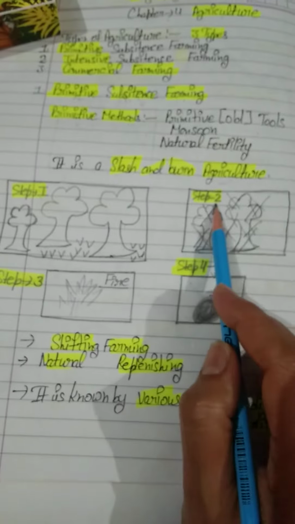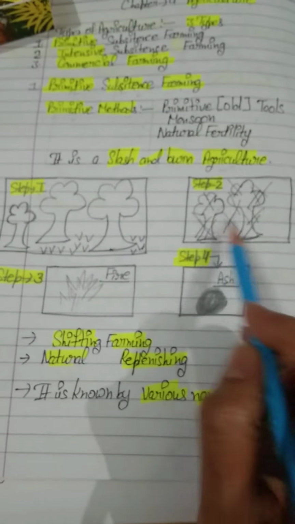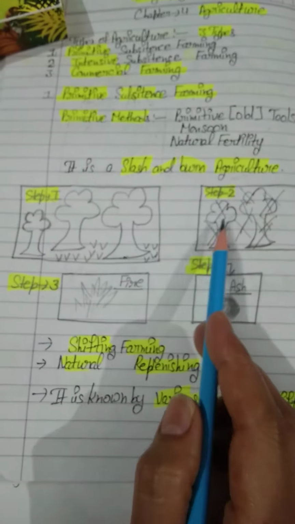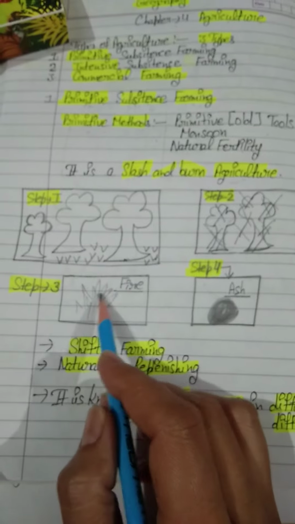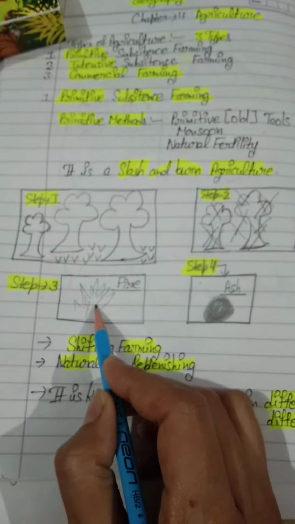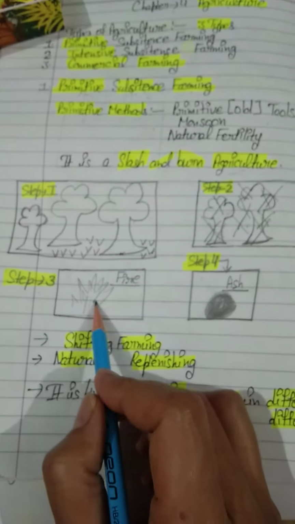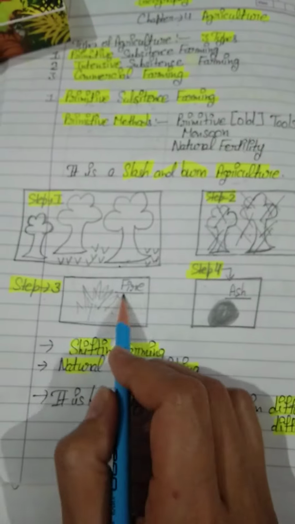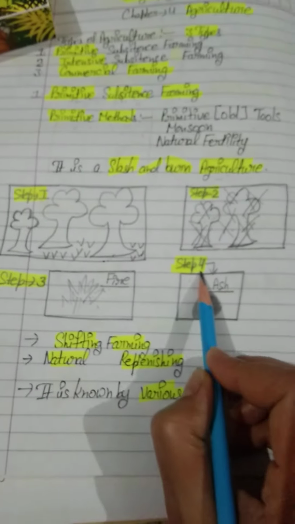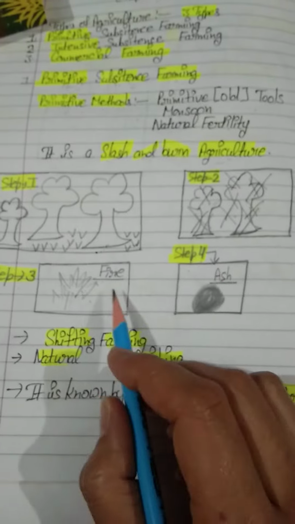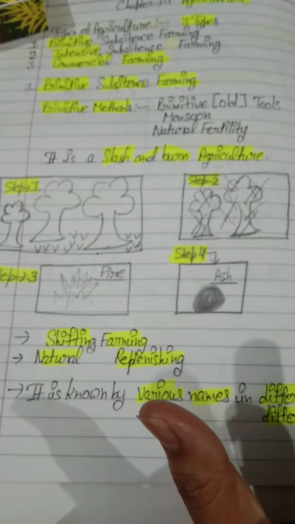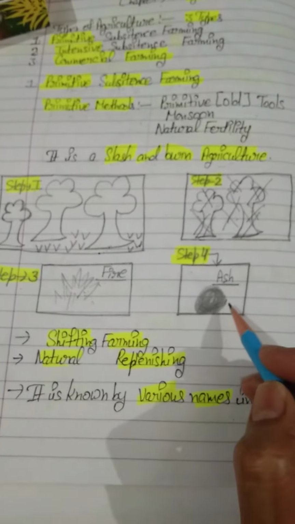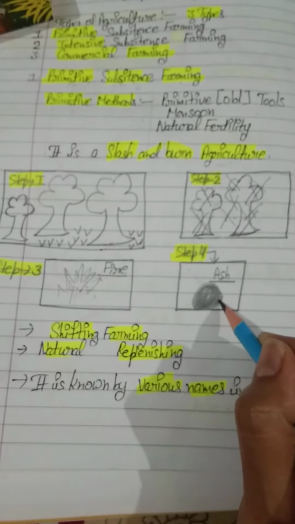So this is step number 2: the farmers are cutting down the trees. Step number 3, after the trees fell down on the ground, they would like to fire these trees. Now step number 4, after burning these trees, you know what will be there? When the trees are totally burned, there will be ash only.